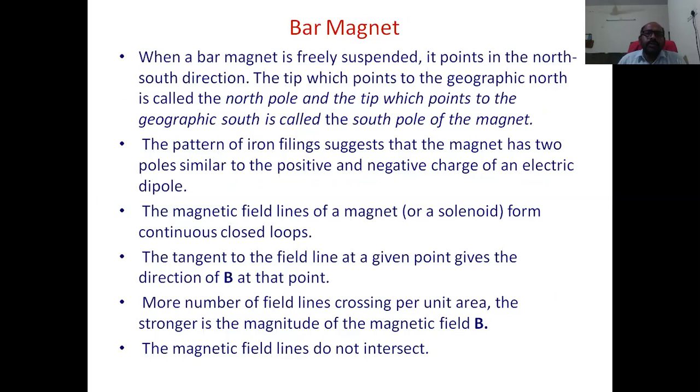Now the properties of a bar magnet. When a bar magnet is freely suspended, it points in the north-south direction. The tip which points to the geographic north is called the North Pole, and the tip which points to the geographic south is called the South Pole of the magnet.